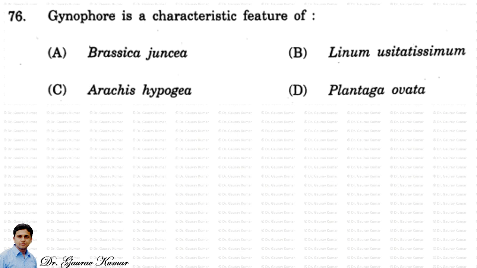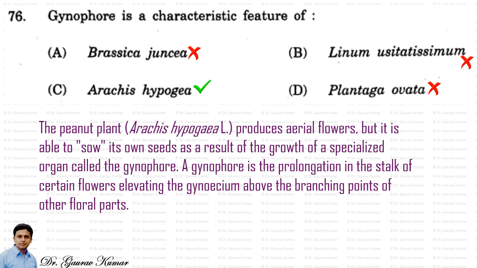Next question. Gynophore is a characteristic feature of. So the answer is Arachis hypogaea. The peanut plant, Arachis hypogaea, produces aerial flowers, but it is able to sow its own seeds as a result of the growth of a specialized organ called the gynophore. A gynophore is the prolongation in the stalk of certain flowers, elevating the gynoecium above the branching point of other floral parts. So the answer is gynophore is a characteristic feature of Arachis hypogaea.